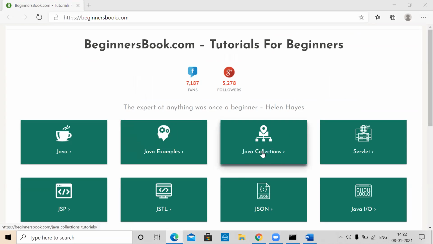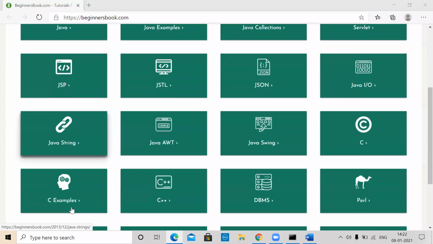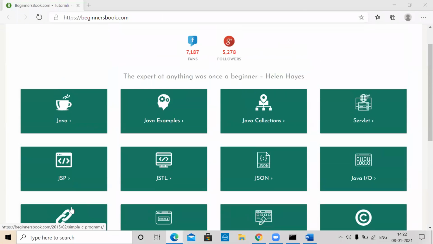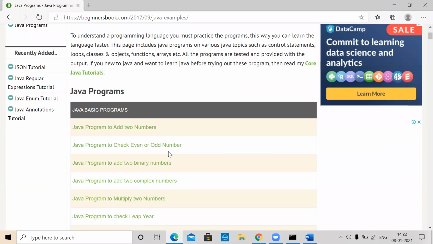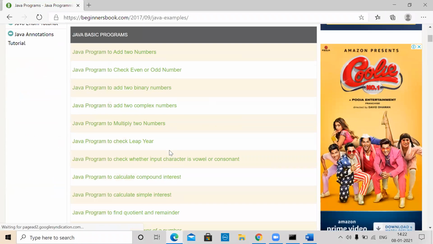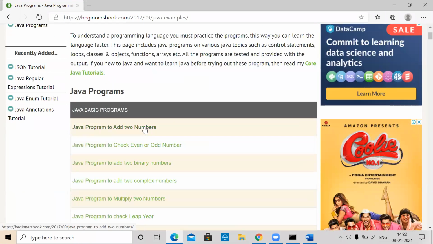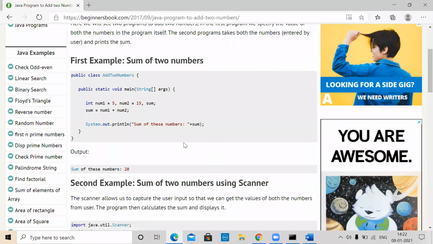Maybe a little bit on Java collections and a little bit of Java IO may be required. The Java string processing may also be useful to you. For example, whenever I click on Java examples, there are so many simple programs given that you can start small and then start understanding what they are. You can take a look into this.